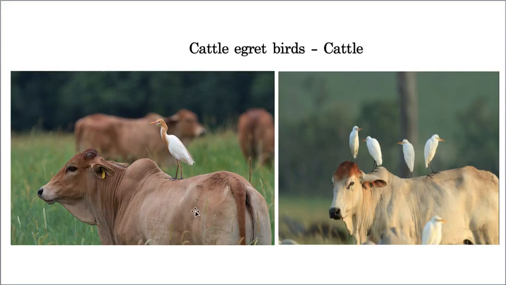Actually, I don't mean only cows, I mean any cattle. Here these egret birds collect insects and also seeds and all from the body of the cows. Whereas the cow does not get any additional benefit from them. So the egret bird will be benefited. This is the last example for commensalism.